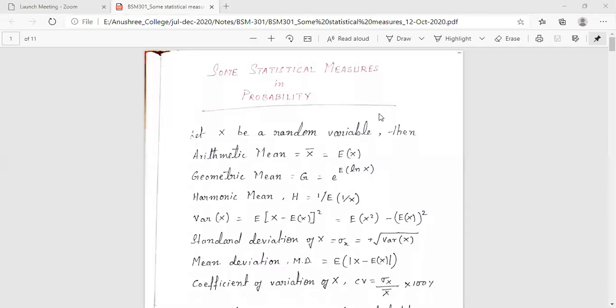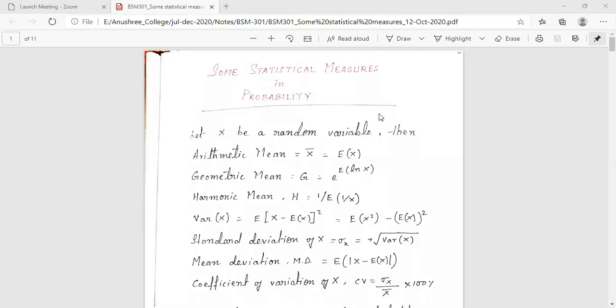So today in this class, as we have covered all the 6 distributions, 3 for discrete random variable and another 3 for continuous random variable, up to exponential and the uniform one. Here we are going to move on to learn some statistical measures in probability. After having the basic knowledge of statistical measures in probability, we are going to evaluate these statistical measures for those specific distributions that we have learned till date, both for discrete as well as for continuous random variable.